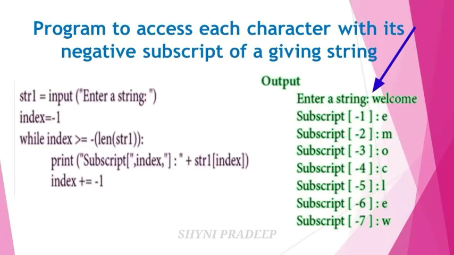The first index position is -1. Negative subscripts always start from the last letter. So welcome, the last letter is E. So -1 is for E. Next again add 1, so -2. -2 for M, and again add 1. Next O. Next C. Next L. Next E. Next in the -7 index position W is stored. So this is the output for this program.